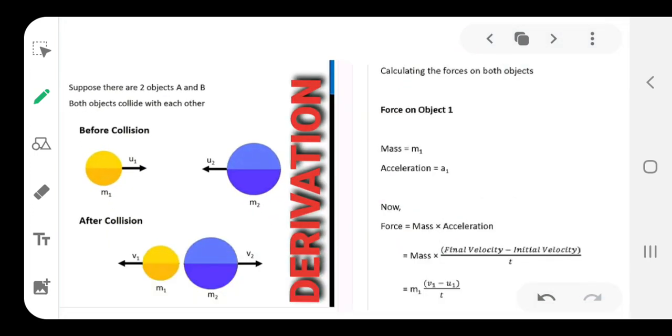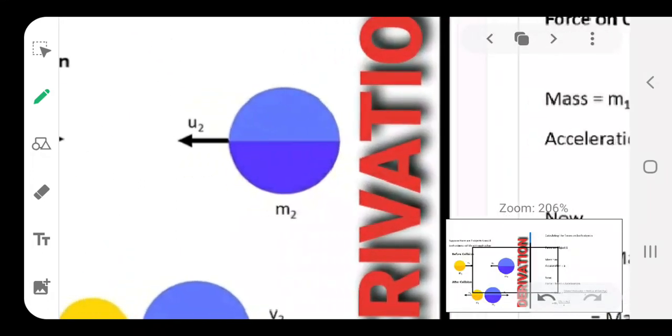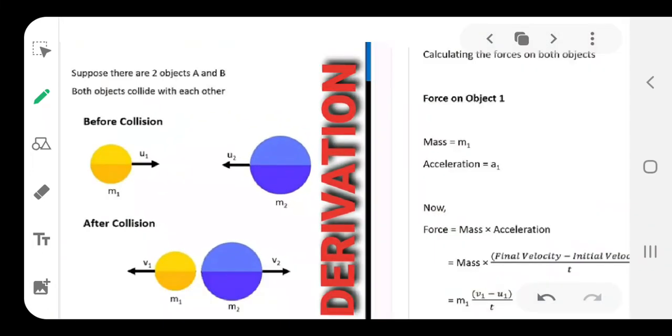Now, here is the one that you should know about, that is how we derive this momentum. Okay. So, go through this tutorial very precisely and know what things you should know. Now, we consider two bodies, say body 1 here, body 2 here. Okay. Say body 1 is A, body 2 is B, and body 1 is moving in this direction, body 2 is moving in the other direction.